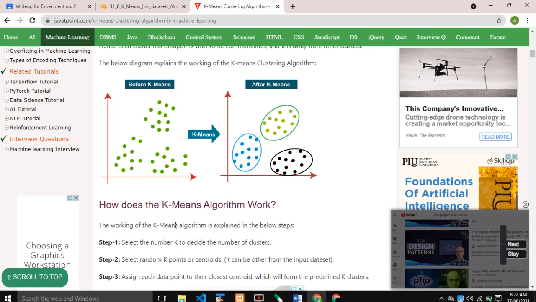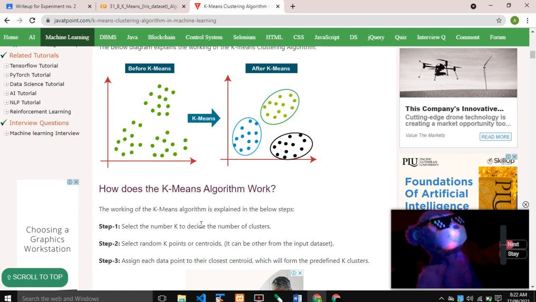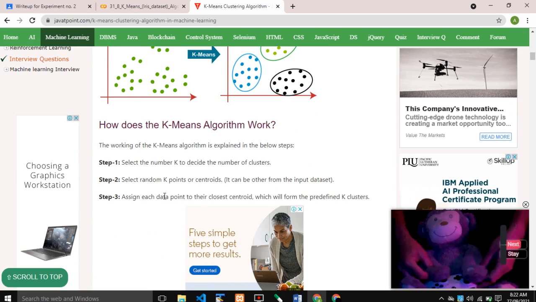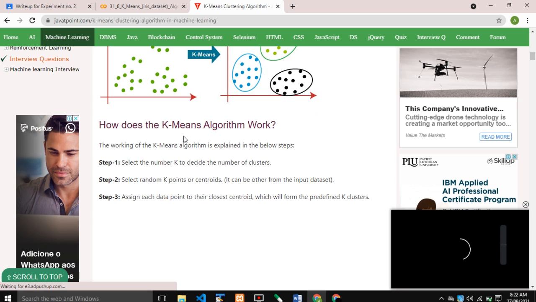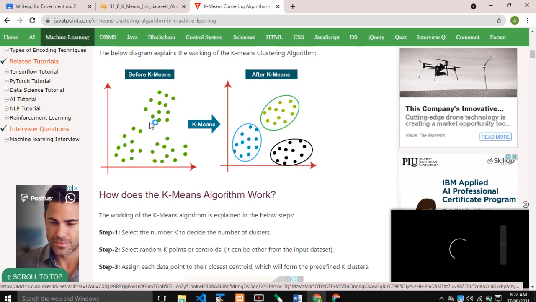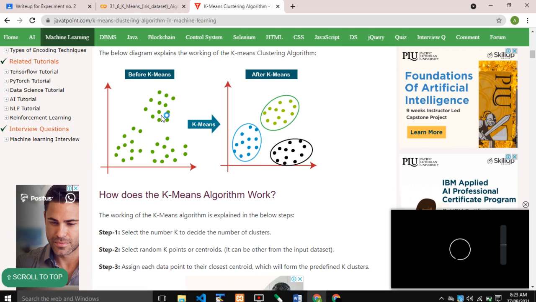Next, how does the K-means algorithm work? First step: select the number k to decide the number of clusters. Second step: select random k points as the centroids.